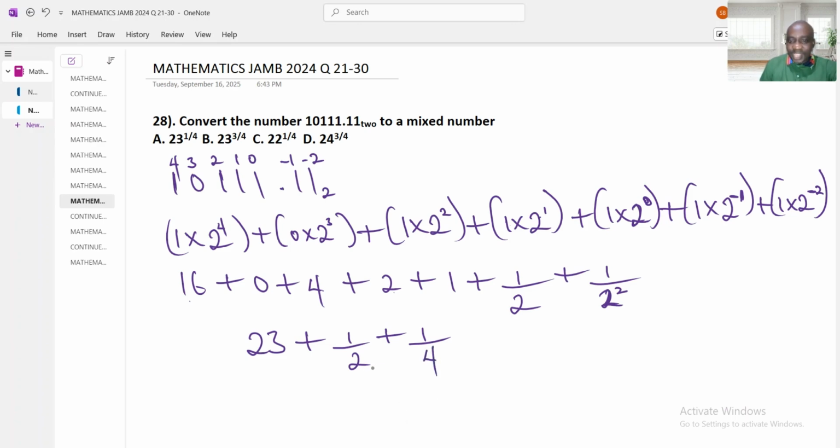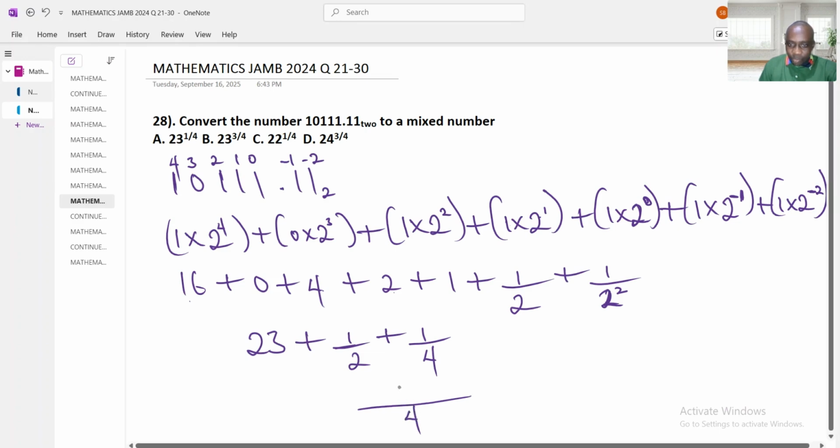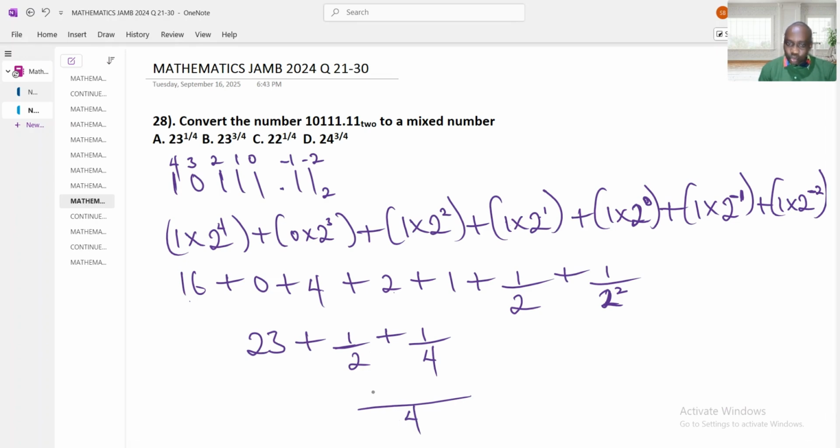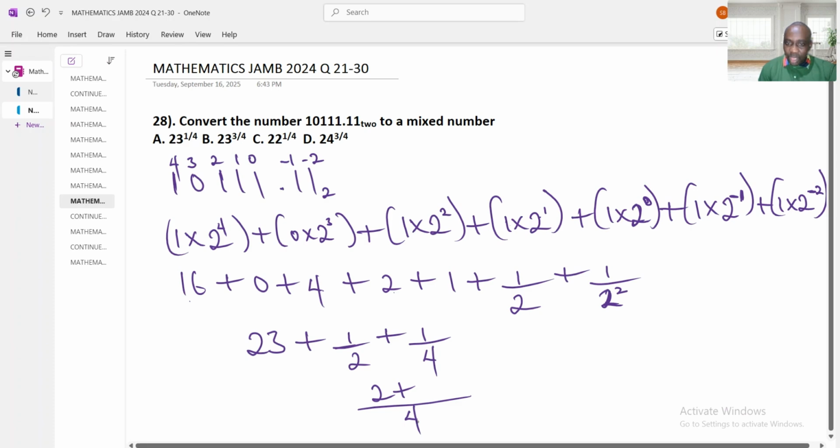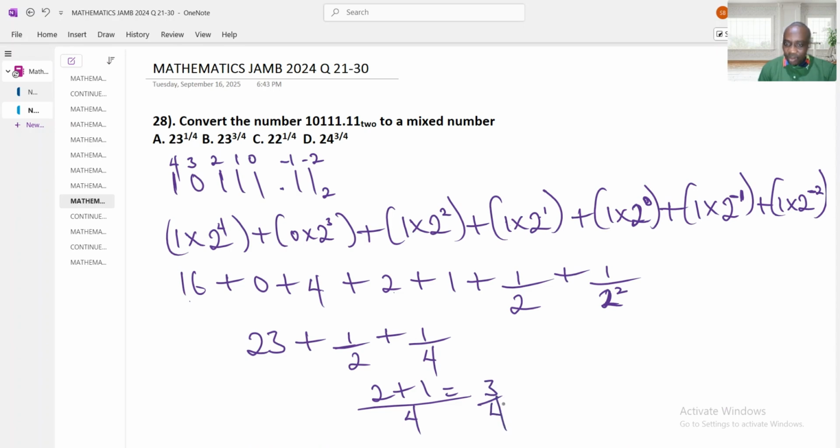Now let's look for the LCM of 2 and 4. The LCM is 4. How many 2s can we see in 2? 2 times 1 is 2. How many 4s can we see in 4? 1 times 1 is 1. To get 3 over 4. Therefore, 23 plus 3 over 4 gives me 23 whole number 3 over 4. My final answer is 23 whole number 3 over 4, option B. Let's move to the next question.